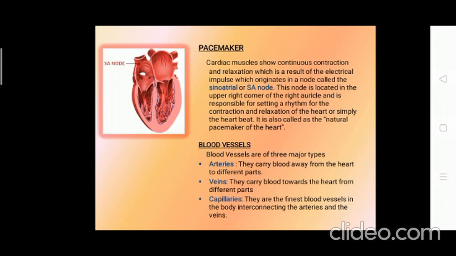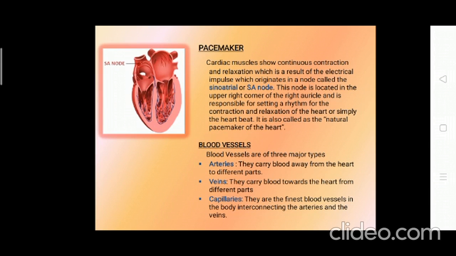Coming to the blood vessels, we have three types of blood vessels: arteries, veins and capillaries. Arteries carry blood away from the heart to all parts of the body. They usually carry oxygenated blood. But over here we have one exceptional artery, which is the pulmonary artery. It carries deoxygenated blood to the lungs for oxygenation.